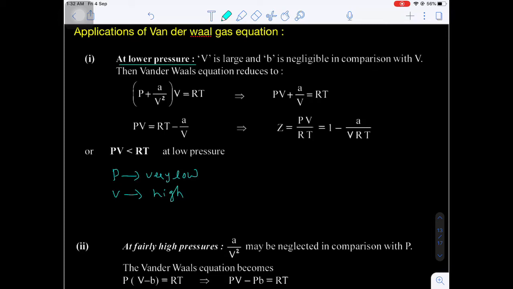When the volume is very high, V minus nB is the volume of the gas.